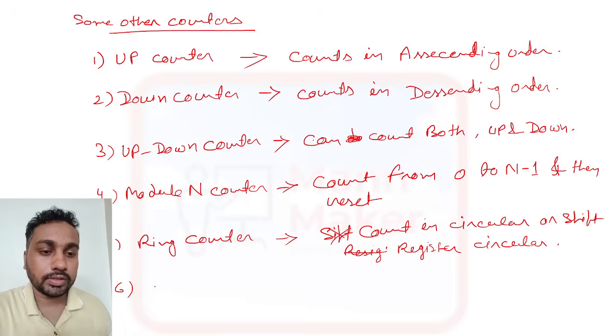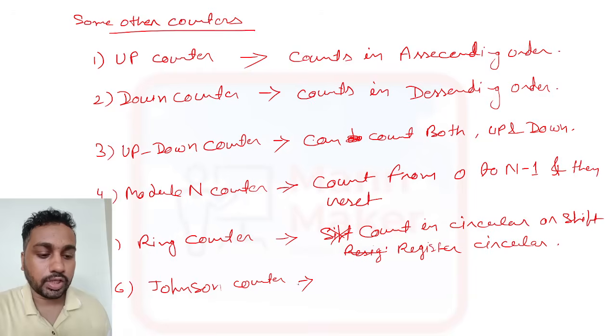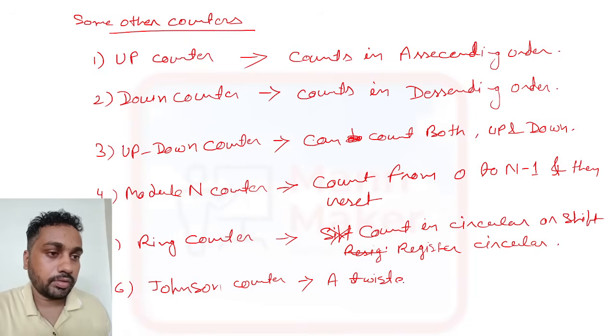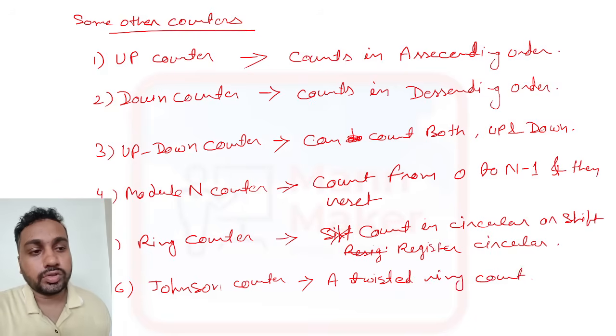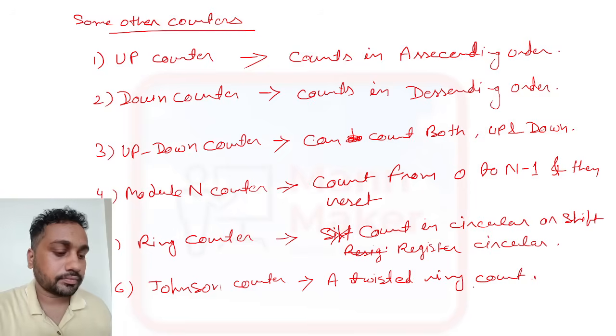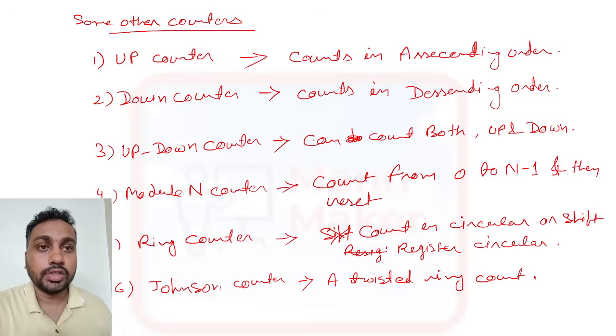Now the sixth one, the last one, is your Johnson counter. So what is a Johnson counter? It is a twisted ring counter. A twisted ring counter is called a Johnson counter. It will complement the last state only. So these are all the types of counters.